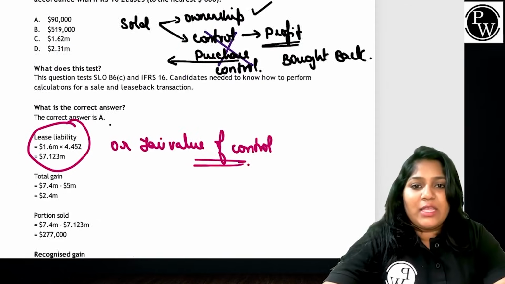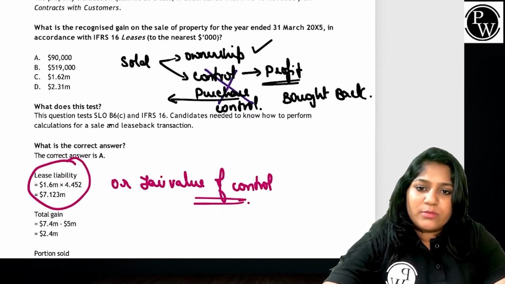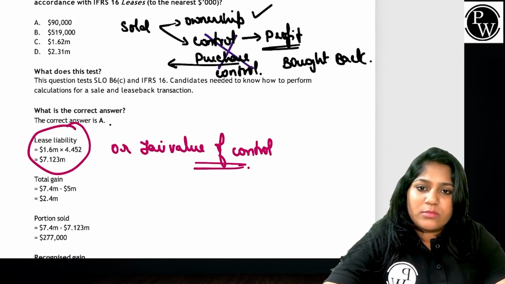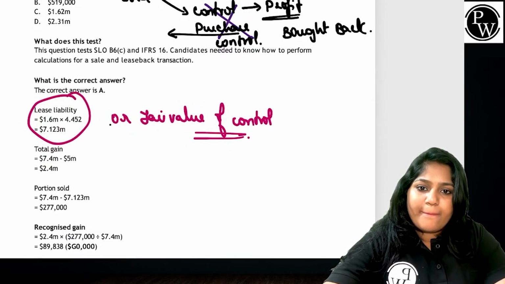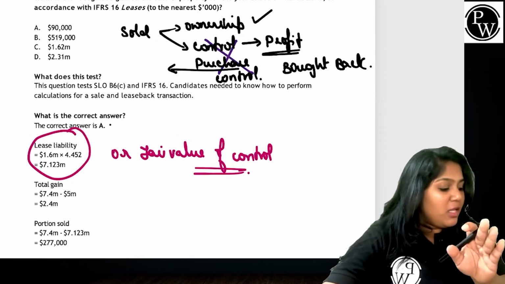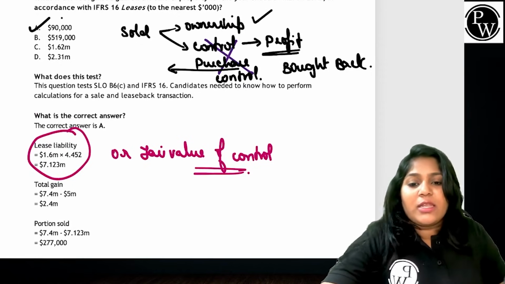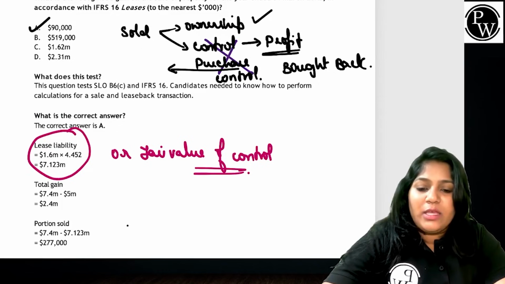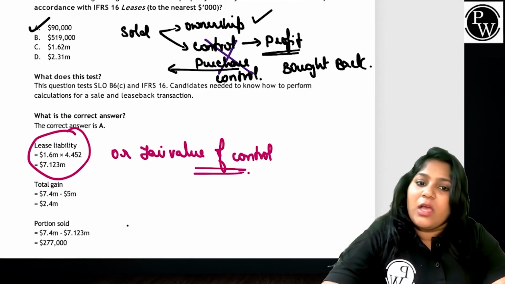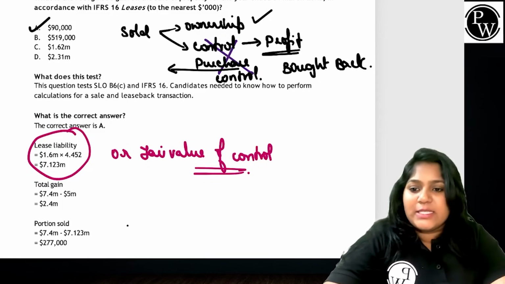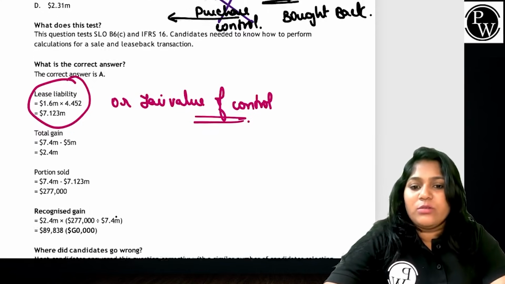Now go back and check the options. Do we have 898,000 somewhere close? Yes, 89,800 change. The closest answer has to be $90,000. That should be the answer. Are you guys able to follow? I'm sure you are able to understand.